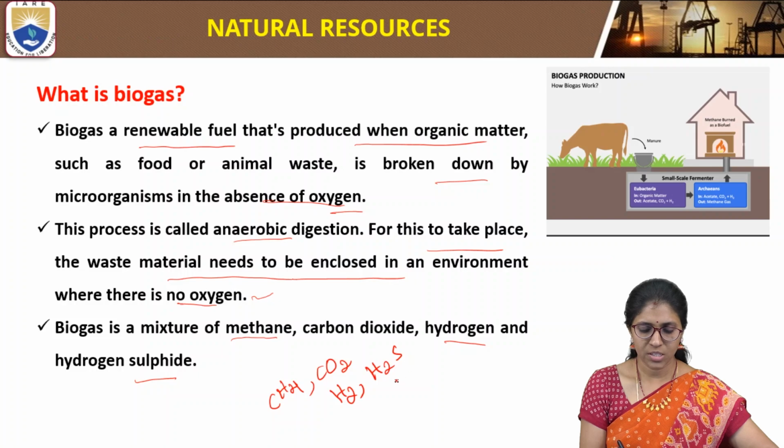So what is biogas? It is a renewable energy resource. It is a renewable fuel. It can be generated again and again. It is produced by anaerobic digestion of organic matter like food or animal waste, where the organic matter is broken down by microorganisms in the absence of oxygen. This process is called anaerobic digestion. Biogas is a mixture of methane gas, carbon dioxide, hydrogen and hydrogen sulfide.